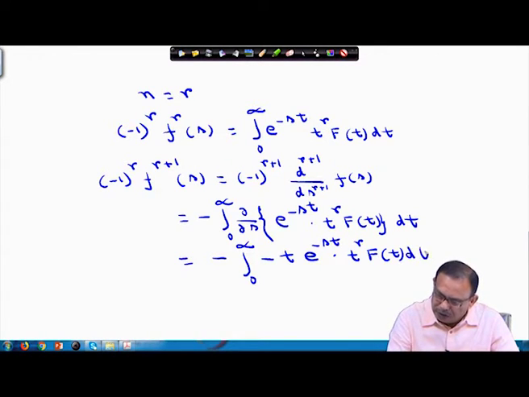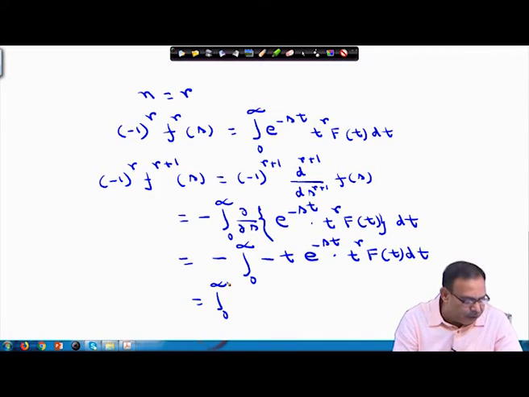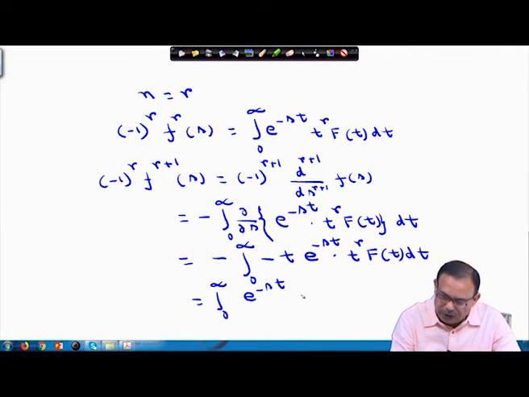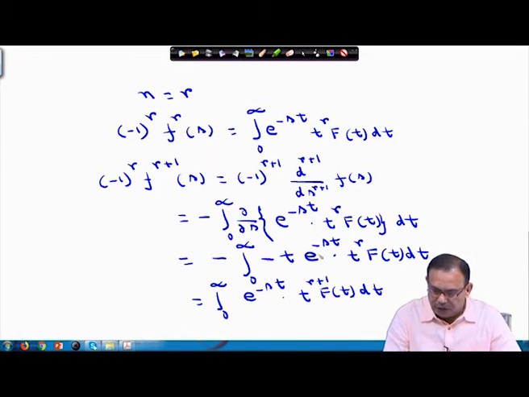By using this, after this differentiation you will obtain this, and this equals, you can write down, integral from 0 to infinity of e^(-st) into, this is nothing but t^(r+1) into f(t) dt. So, you are getting this thing, that this equals this; the minus will be cancelled, e^(-st) into t^(r+1) f(t) dt. And so, this is basically e^(-st) into g(t) dt, where g(t) is t^(r+1) f(t).